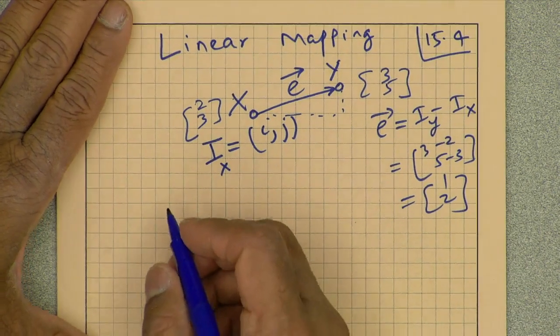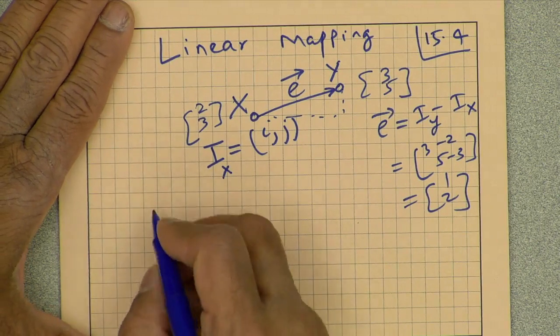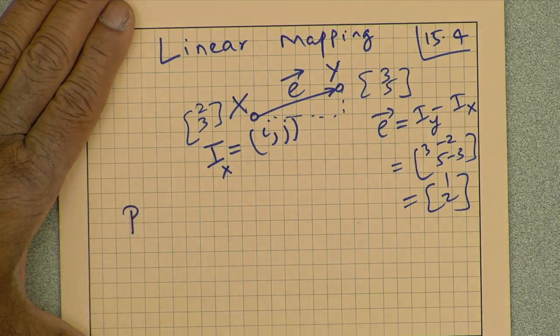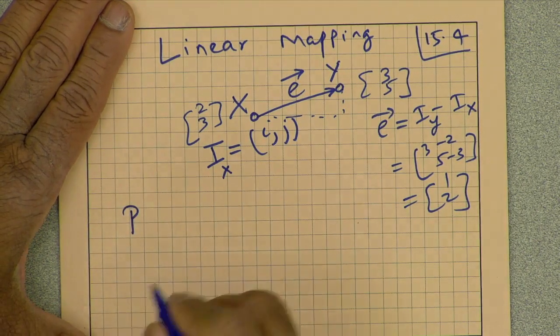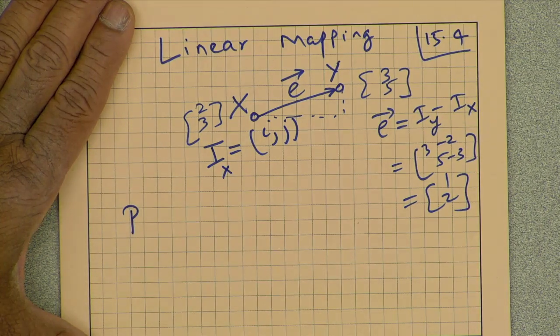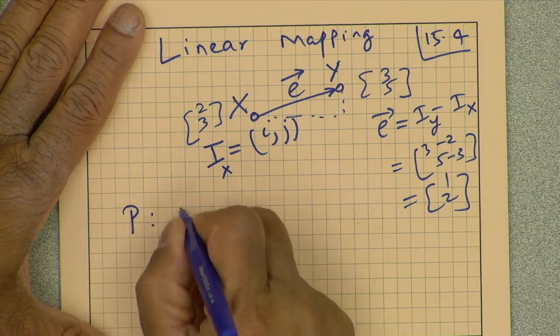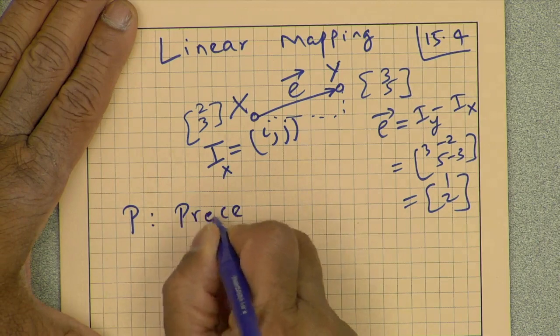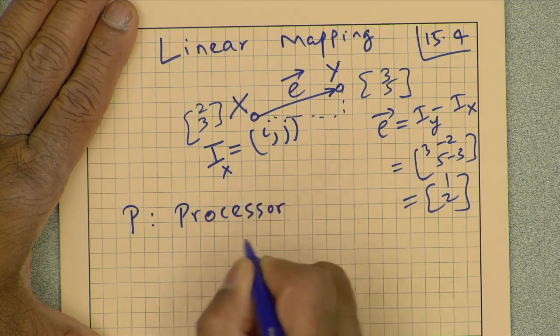So, we define two vectors. The vector P is defined as the processor space vector.